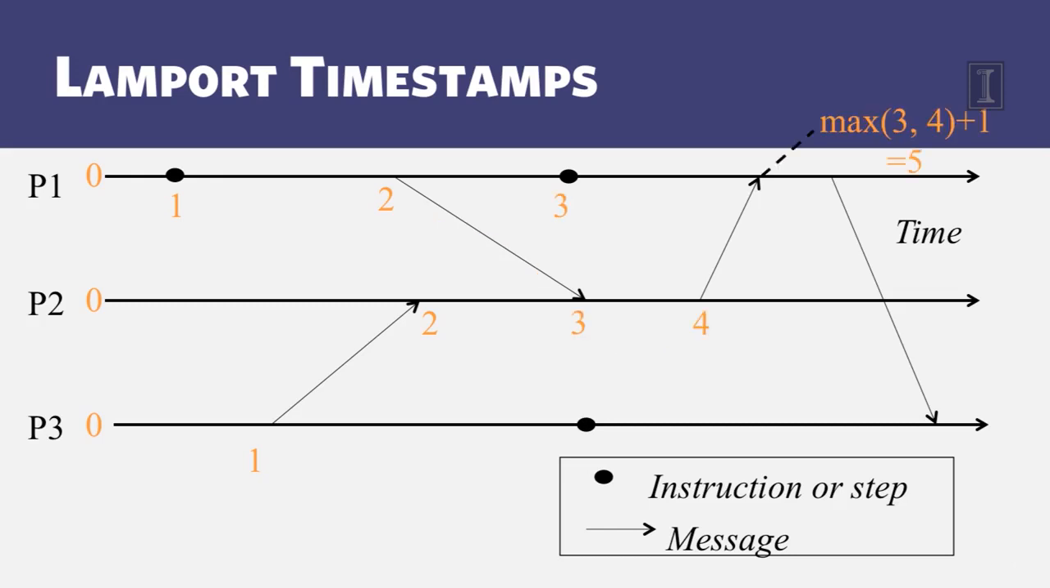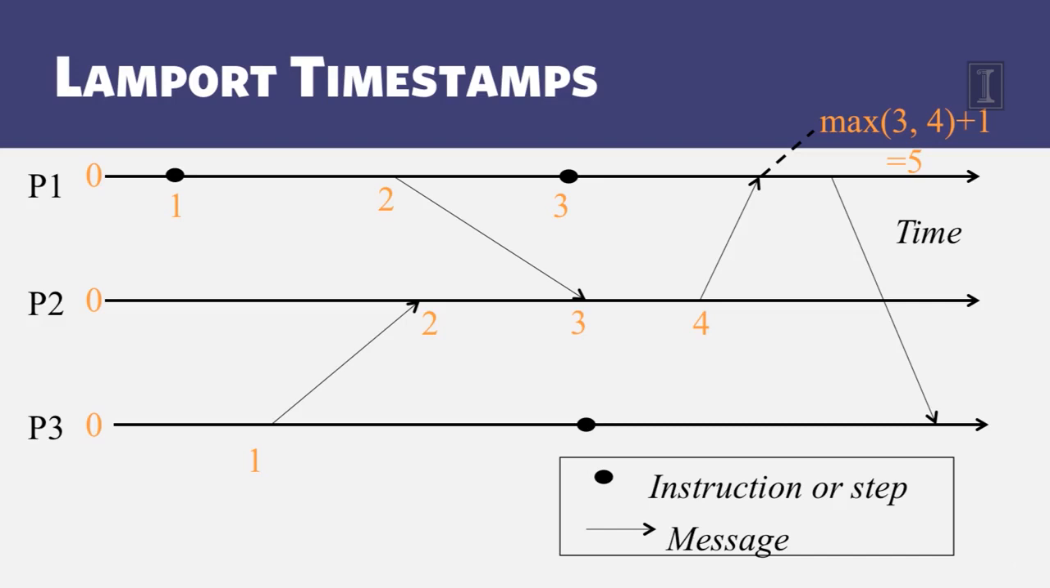Similarly, when P1 executes an instruction, it assigns it a timestamp of 3. When P2 sends a message to P1, it increments its local clock from 3 to 4, and sends 4 as the timestamp along the message. When P1 receives it, it takes the max of 3 and 4, adds 1, and that is 5, and that gives it the local clock value at its receive event. That's also the timestamp of the receive event.